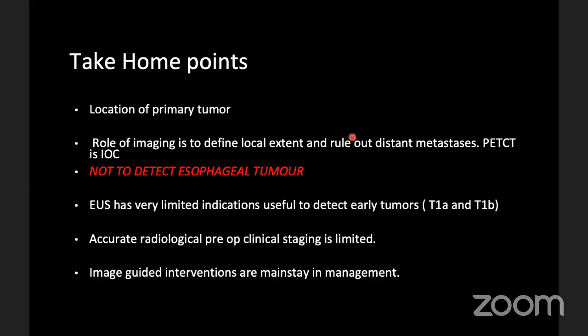Take home point: what is important is the location of the primary tumor. It is very important to locate. It helps in the management. The role of imaging is to define the local extent and to rule out distant metastasis. We have to look for non-regional lymph nodes and distant mets involving the lungs or the liver or the retroperitoneum. For initial imaging, PET-CT is the investigation of choice, as already explained. Imaging is not to detect esophageal tumor, it is just to stage the esophageal tumors.